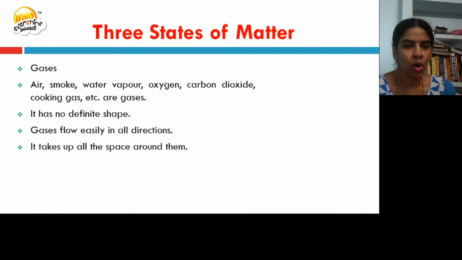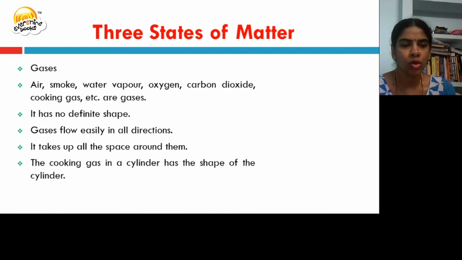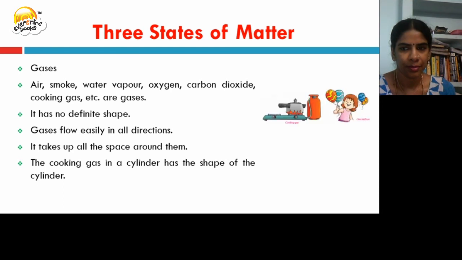They take up all the space around them. The cooking gas in a cylinder has the shape of the cylinder. The gas in the balloon also takes the shape of the balloon.